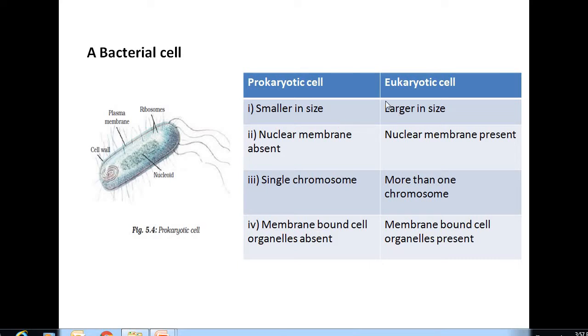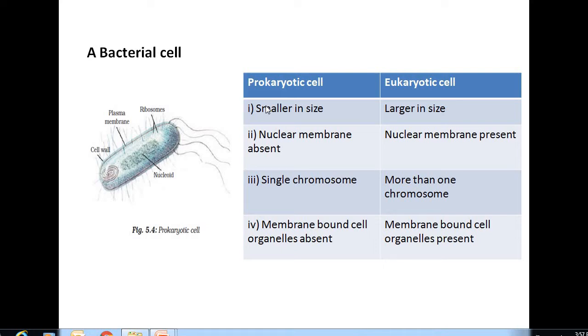The prokaryotic cell is so small that we cannot see it with our naked eye.